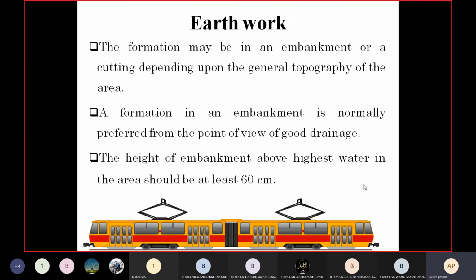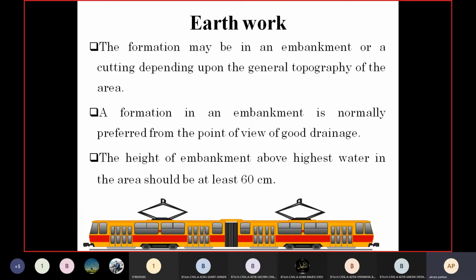So as far as the first stage is concerned, that is the earthwork. The formation may be in an embankment, or you can say a cutting, depending upon the general topography of the area. For example, somewhere it is plain, and somewhere the alignment of the railway track is passing through a small nala or a river also.